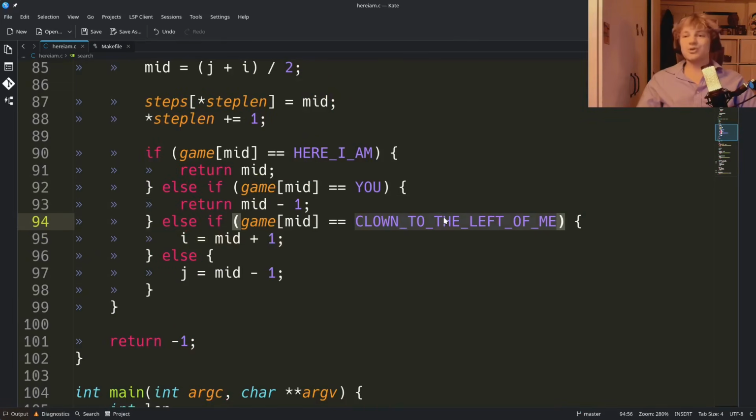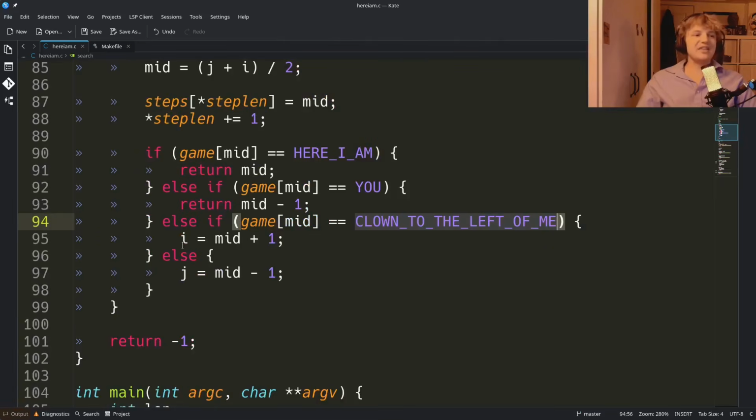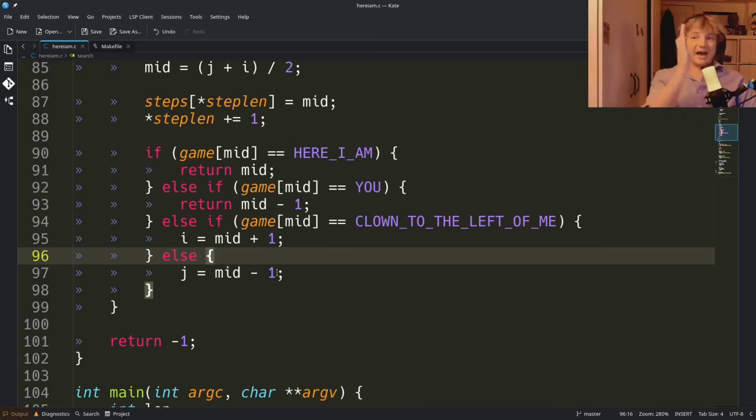If it's a clown to the left of him, because remember there are only clowns to the left of him, then the lower bound is going to jump up to become the midpoint +1. Otherwise, if it's a joker, the upper bound is going to jump back and become the midpoint -1. And that's pretty much all it does.